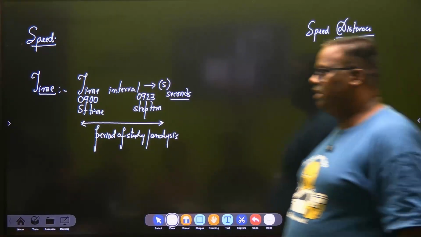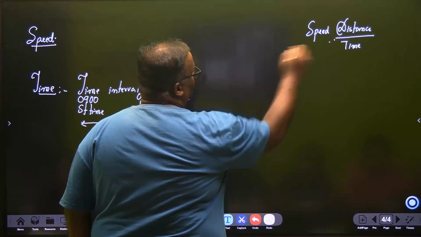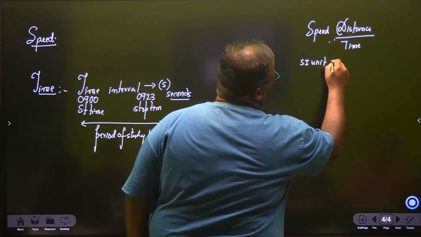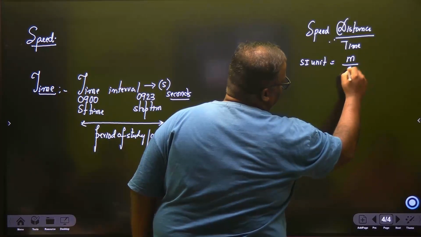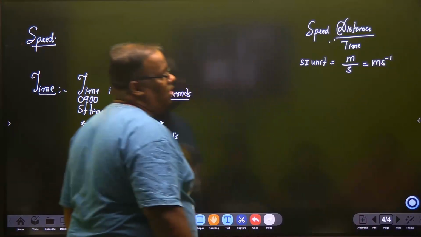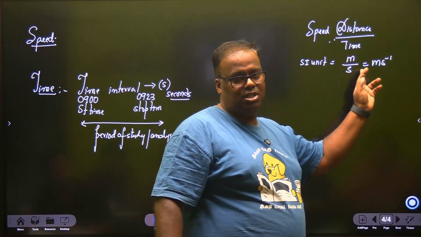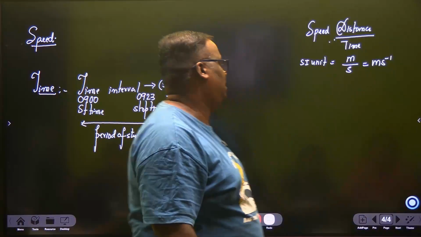Now, when we talk about speed, speed is about how much distance did you travel in a particular time interval, right? So the SI unit for speed will be distance, SI unit is meter, divided by time, SI unit is second. Either you can write like this or m s to the power minus 1. In books abroad, they will write like this because 1 by s is the same as s to the power minus 1. Have we understood this? Fine.